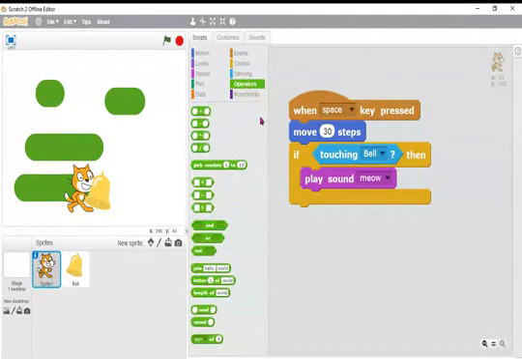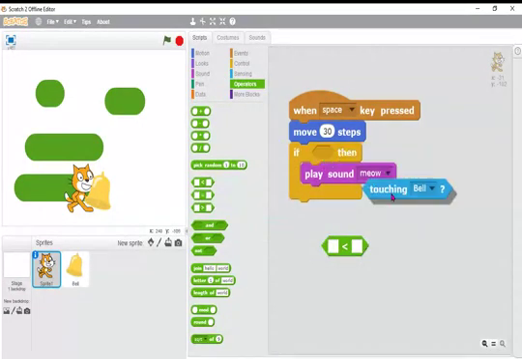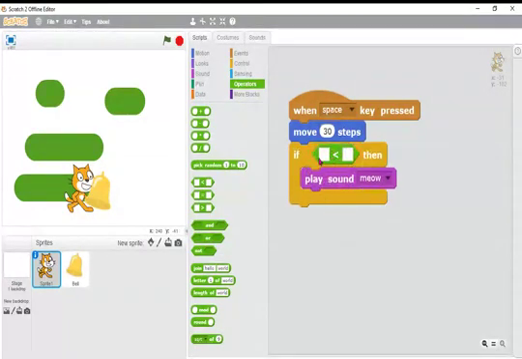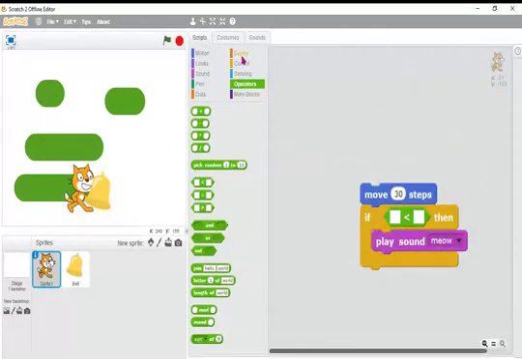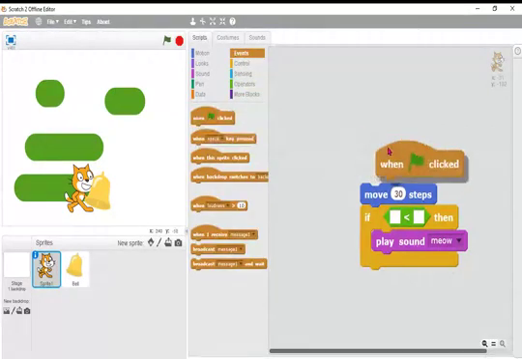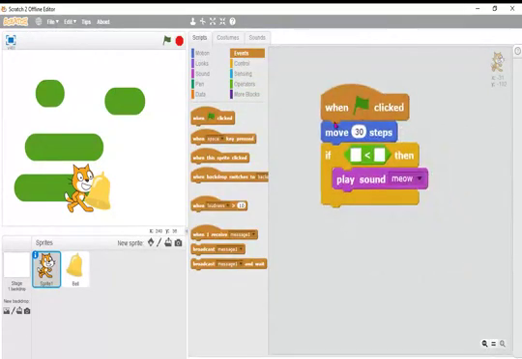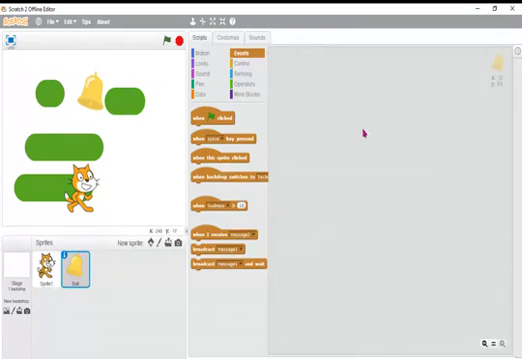Now the next one is operations. Suppose I bring all these things. I bring touching here and add one number. Instead of the space bar, I take events and bring the green flag. Now you see, this is the program. When the green flag is clicked, move 30 steps. If 5 is less than 8, make meow sound. Otherwise, no need to make the meow sound. So will it make the meow sound or not? I'm clicking here.